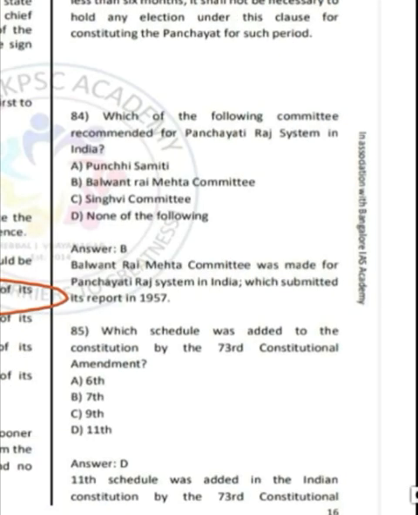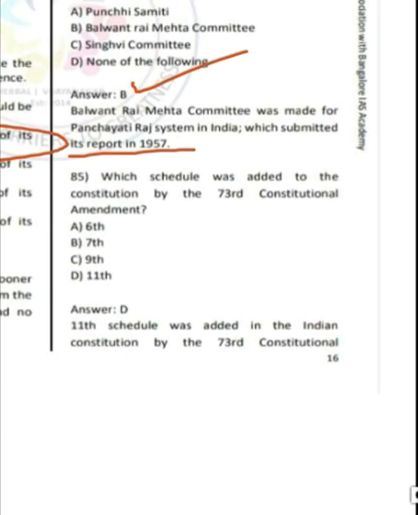Moving ahead to question number 84. Which of the following committee recommended for a Panchayati Raj system in India? Correct answer is option B, Balwant Rai Mehta Committee. So this committee made the recommendation for the Panchayati Raj system in India, and it submitted its report in 1957.